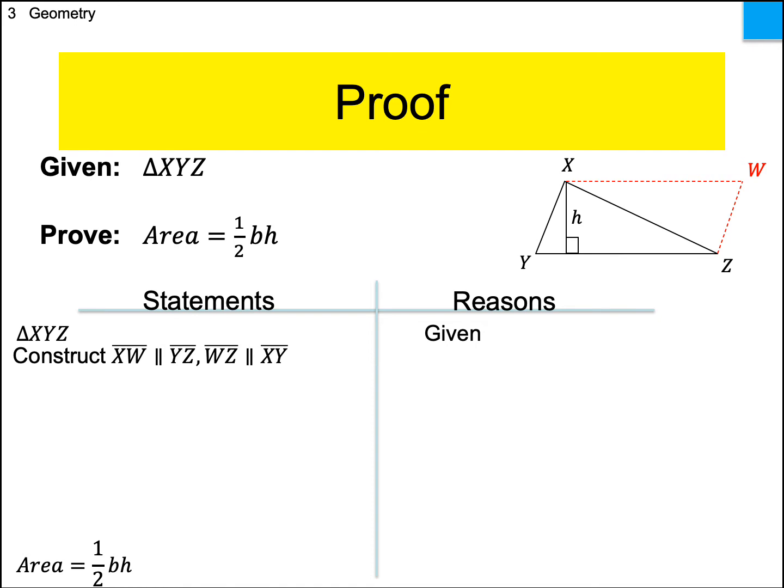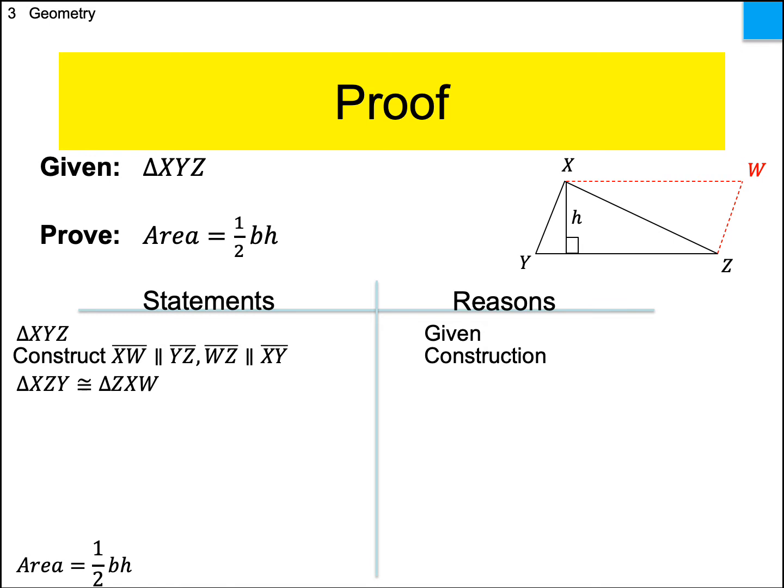Okay, so we can't assume right now that it's a parallelogram, even though it is. We can't assume that. Why? Because I don't know how long ZW is, and I don't know how long XW is. All I know is I made lines parallel. Now, if I were to really do this proof in detail, I would need a bunch of lines, because what I'm going to do, I can do that by construction. So what I'm going to do now is show you why these 2 triangles that we just made are congruent. There's lots of ways to do this, and I'm skipping the steps. I'm just going to say that they're congruent.